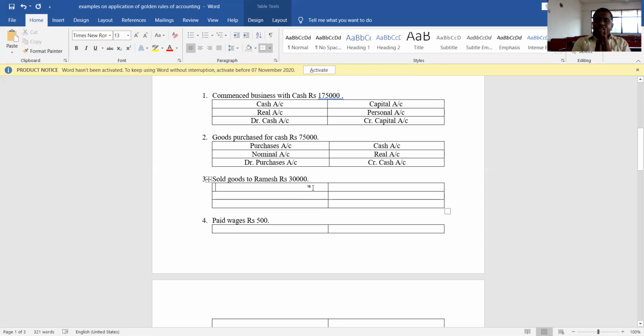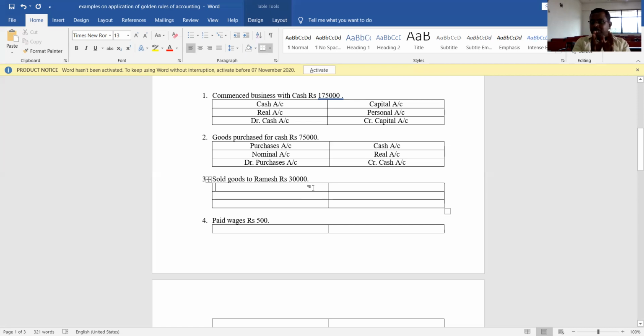Now, how to understand which one is a cash transaction and which one is a credit transaction? In a transaction, if the name of the person is mentioned, and cash is not specified, for example, sold goods to Ramesh rupees 30,000. Suppose the transaction is given like this: sold goods to Ramesh for cash rupees 30,000, then it indicates a cash transaction.